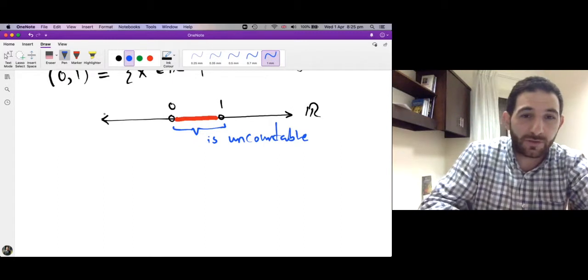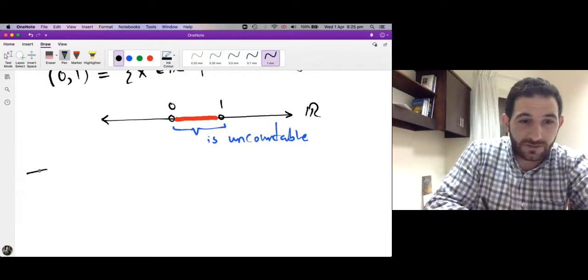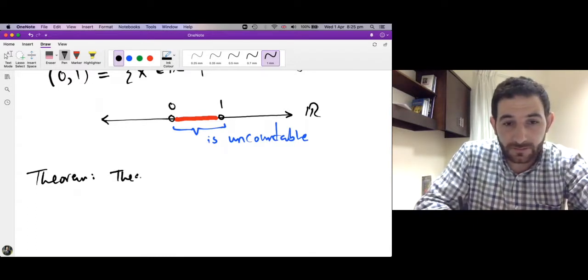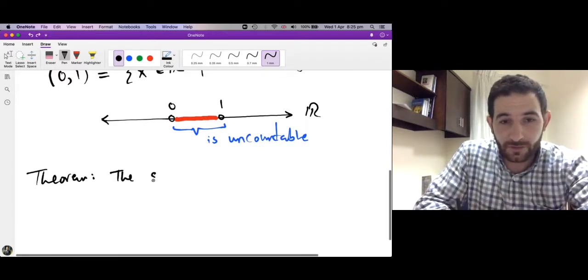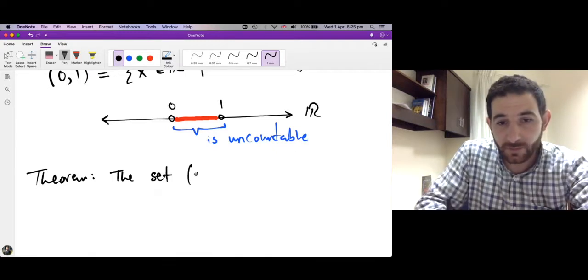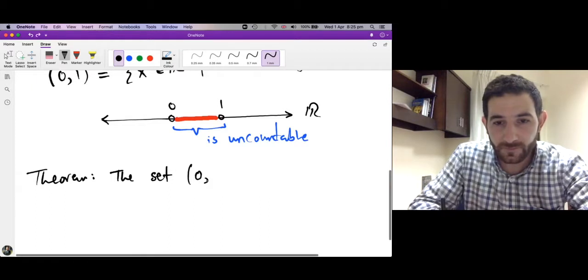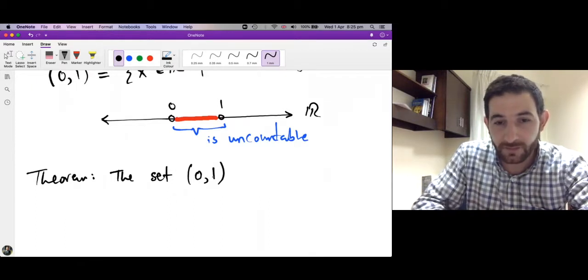So this is our theorem: the interval of real numbers between 0 and 1 is uncountable.